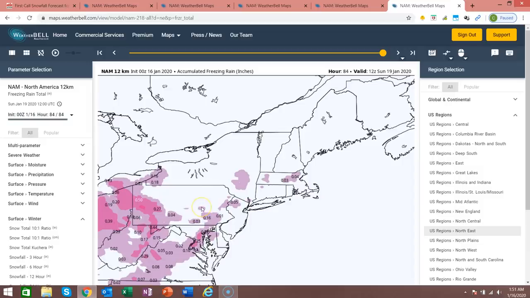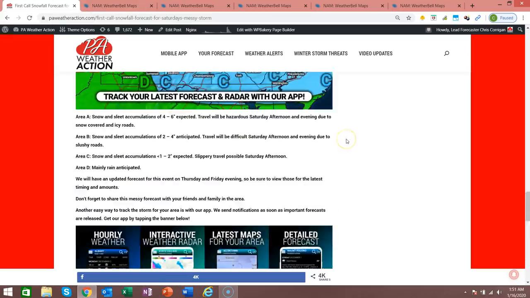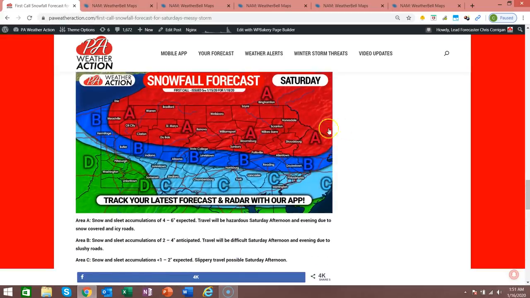We're going to look at the latest model data as it comes to us throughout this morning and afternoon, as well as the latest observations. So it's not an official forecast. We will have that article out this evening. Now, for those that missed our first forecast, especially those coming from our Facebook page, we have it up on our website here. This is our first call from yesterday evening. Anywhere in this red is 4 to 6 inches. Your darker blues are 2 to 4, and your lighter blues are a coating to 2 inches.